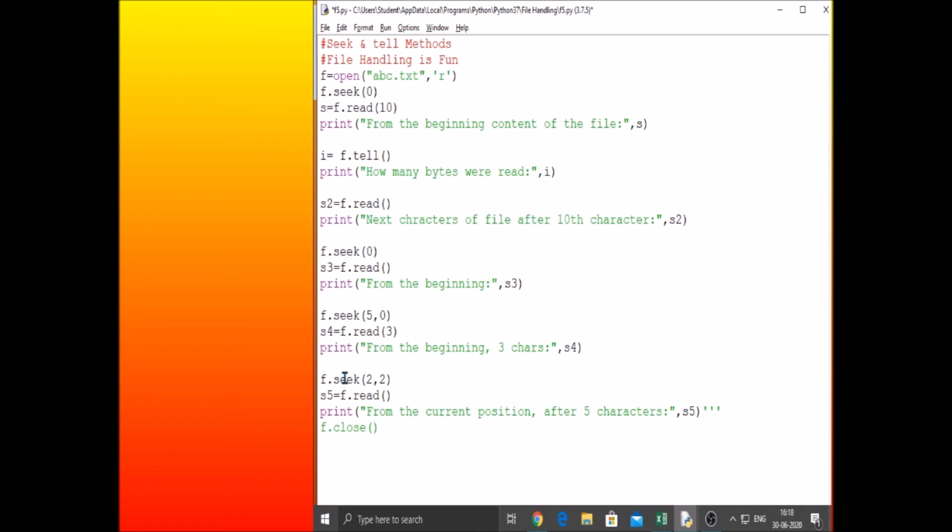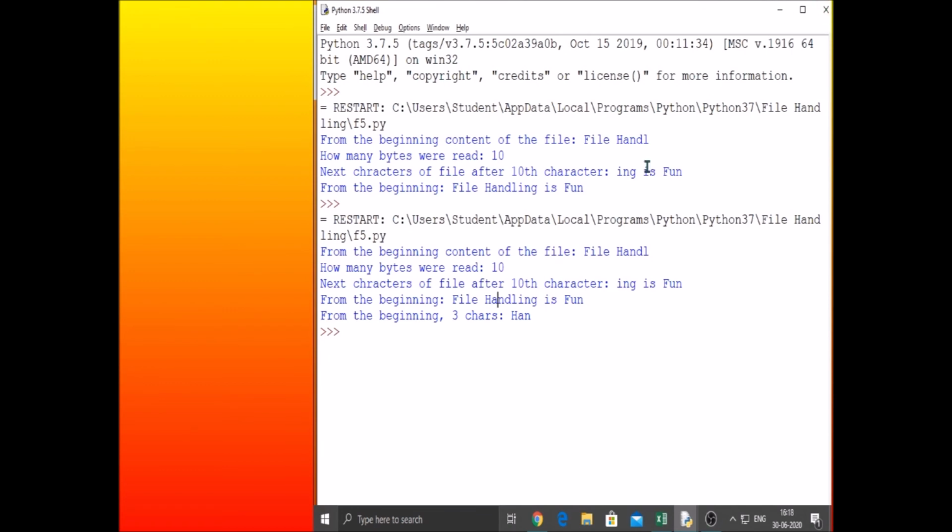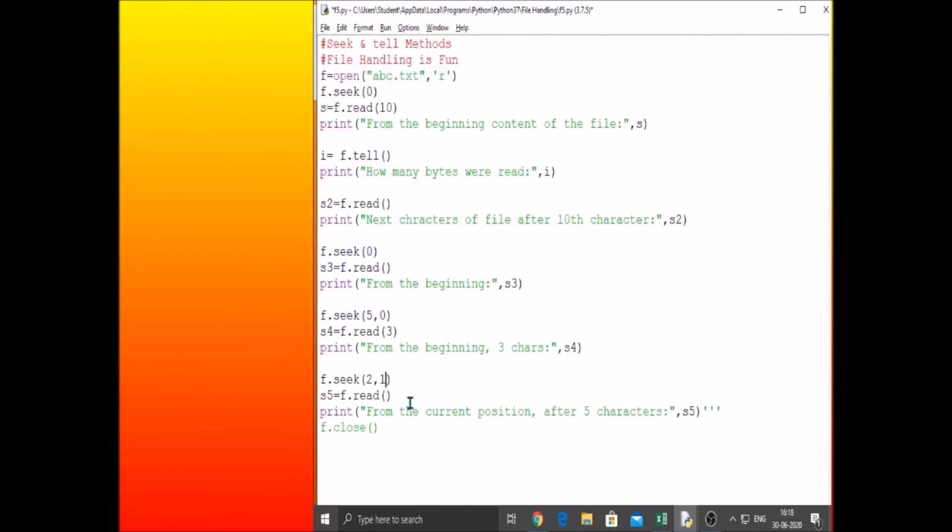Suppose my offset here is 1, what does it mean? It means from the current position. Now I read HAN, isn't it? So after HAN, from that current position, read 2 more characters. How do we do that? Read the entire file, right? So now, seek 2 comma 1. Here, what is the error?